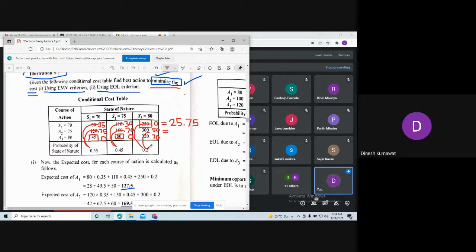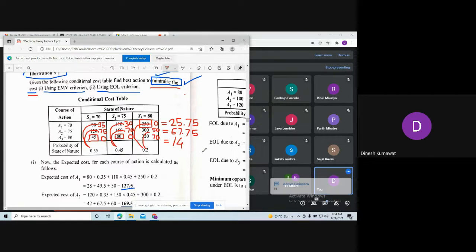And after multiplying, you just add these quantities. सर सेकंड रो का है 67.75. Okay. And what about third row? See, third row is quite simple. सर इसका है 14.